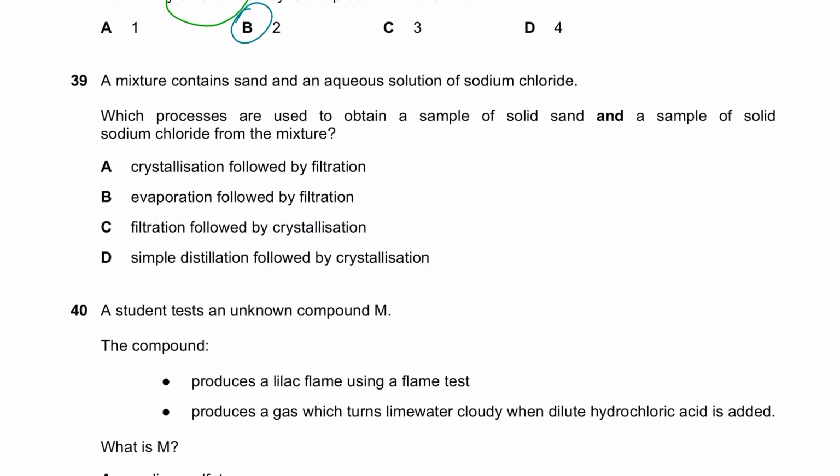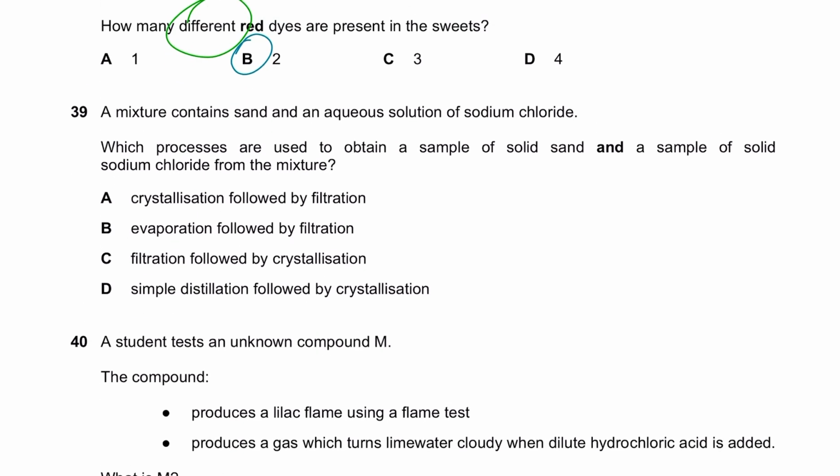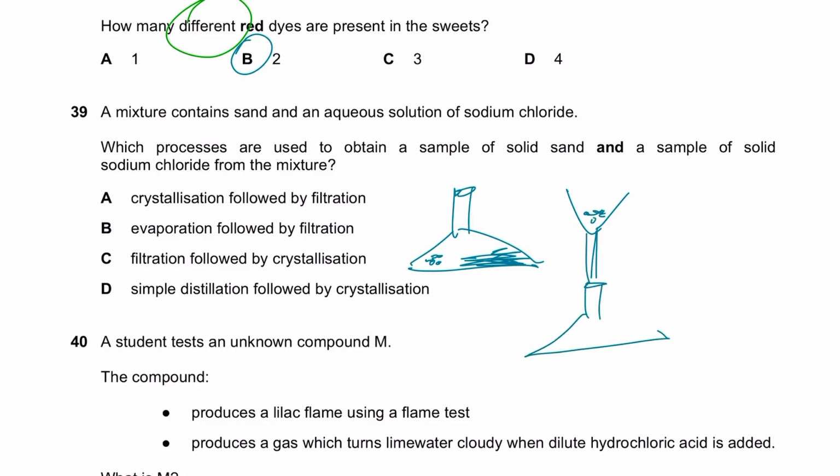A mixture contains sand and an aqueous solution of sodium chloride. So let's suppose that's my flask, Erlenmeyer flask or conical flask. You have sand particles here and you have an aqueous solution of sodium chloride. So how do you separate them? First of all, we'll perform filtration. The sand particles will be obtained as residue. Aqueous sodium chloride will be right here, and then you pour this in an evaporating dish, and then you heat